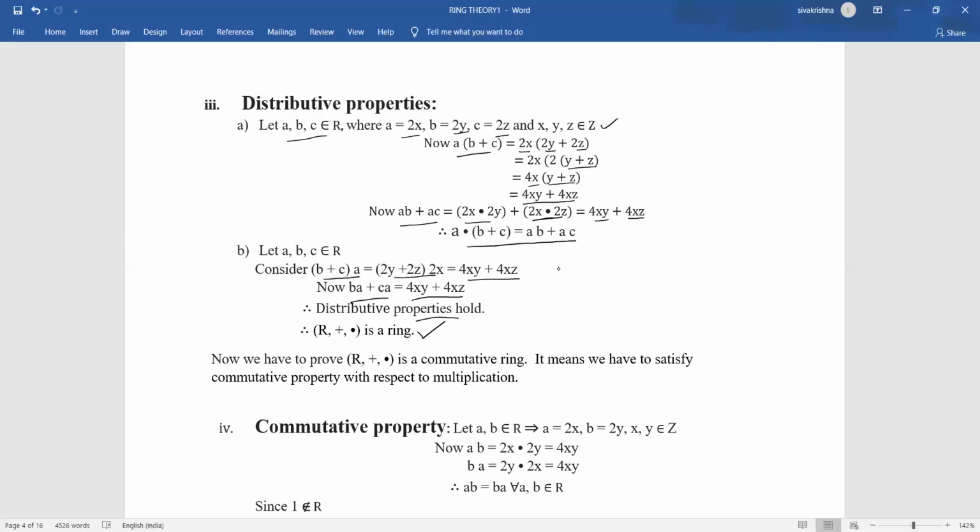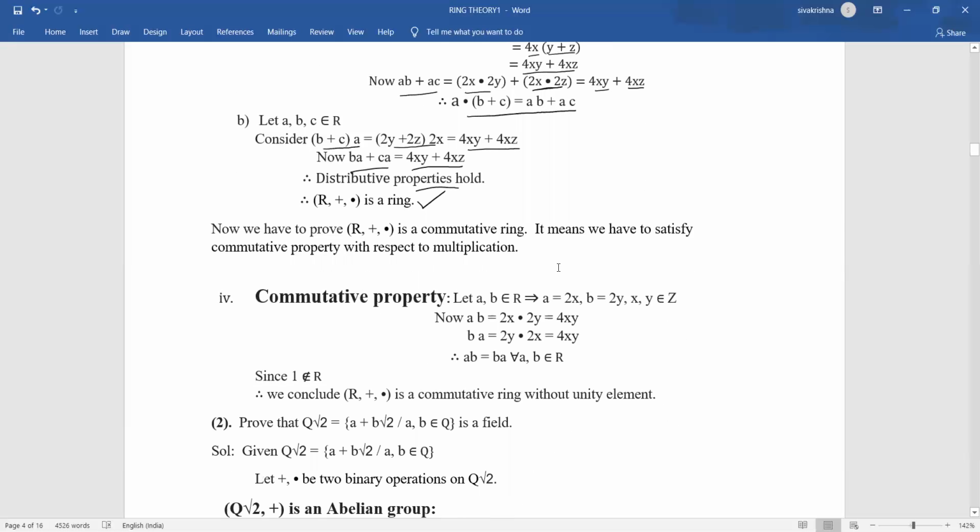But in our example, we have to prove that R comma plus comma dot is a commutative ring. It means we have to satisfy commutative property with respect to multiplication. So coming to the commutative property with respect to multiplication, once again we have to consider two elements A comma B belongs to capital R. Here A is nothing but 2x, B is nothing but 2y, where x comma y belongs to Z. AB is nothing but 2x into 2y, which is equal to 4xy.